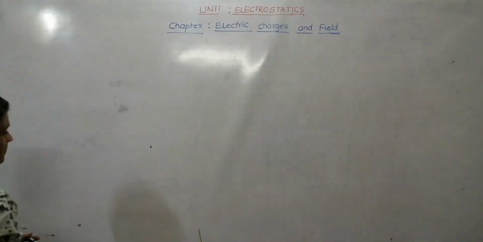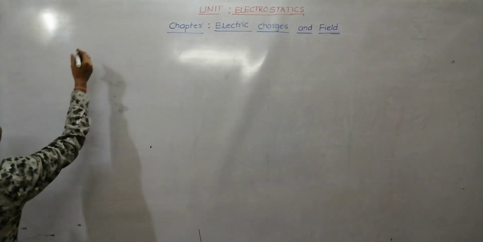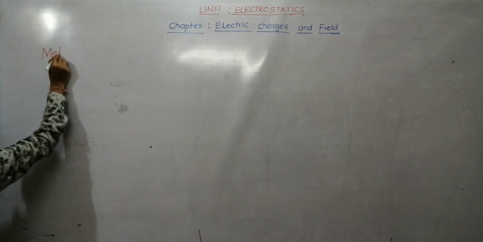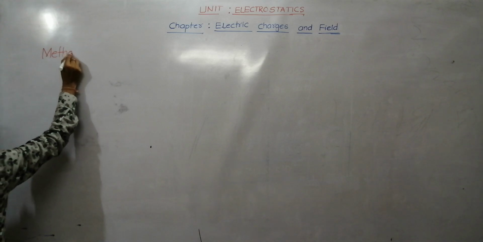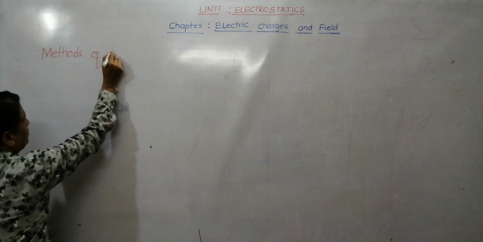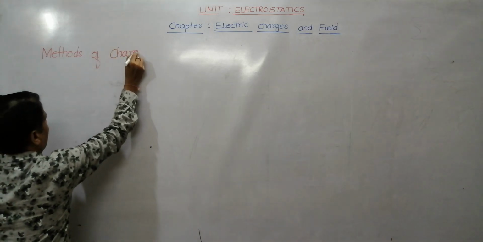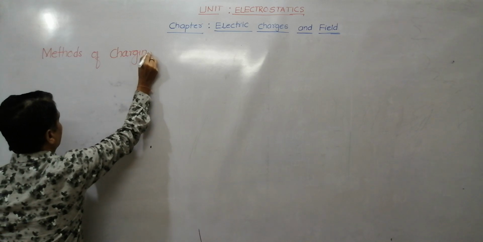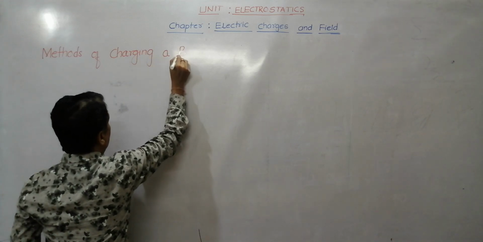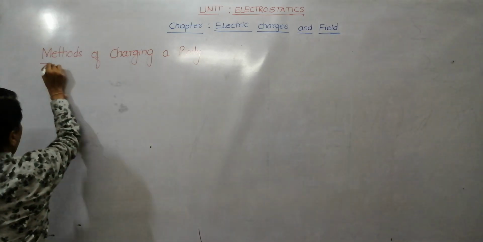Our next point is methods of charging a body.